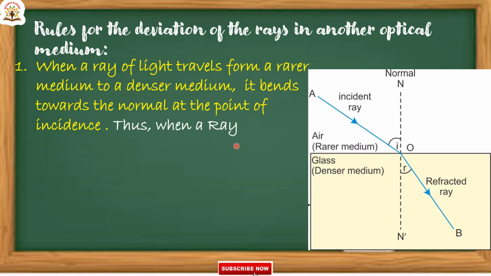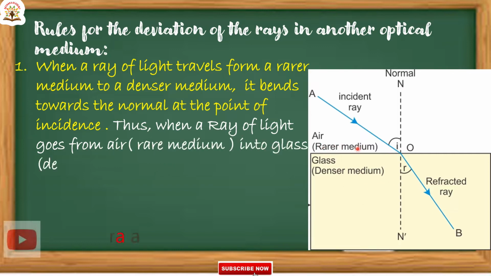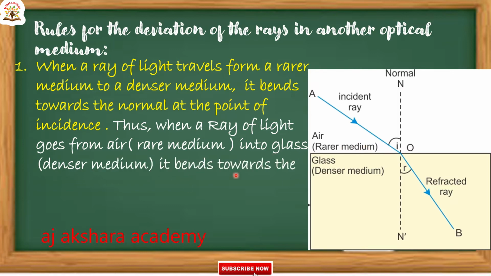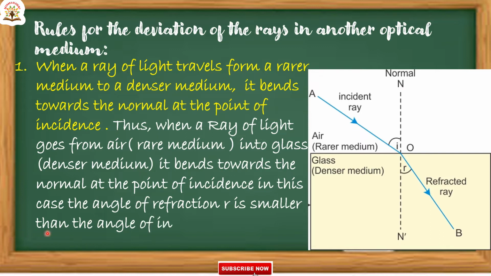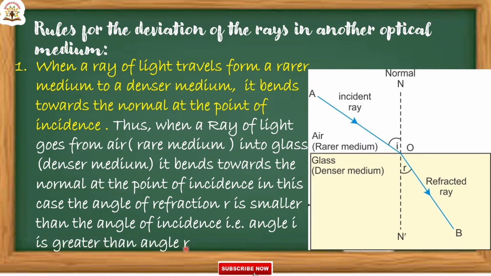Thus, when a ray of light goes from air, the rarer medium, into glass, the denser medium, it bends towards the normal at the point of incidence. In this case, the angle of refraction, R, is smaller than the angle of incidence. So, angle I is greater than angle R.